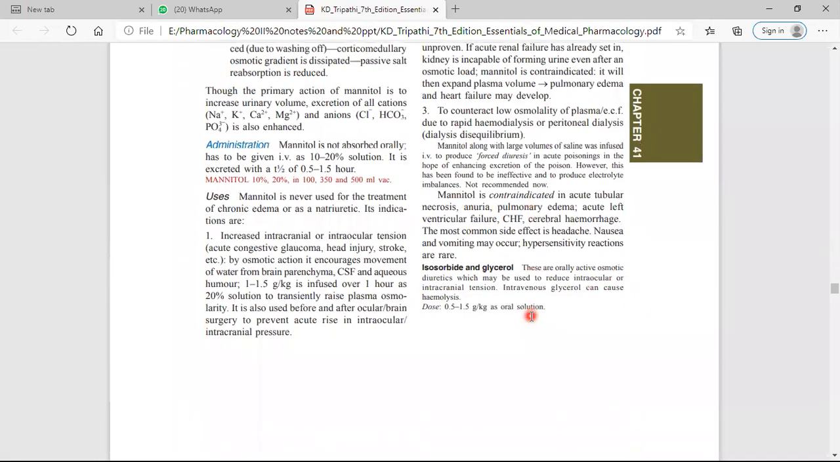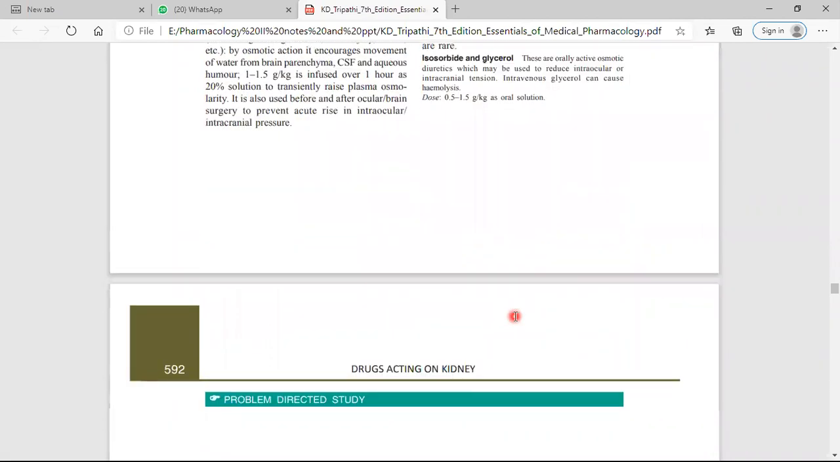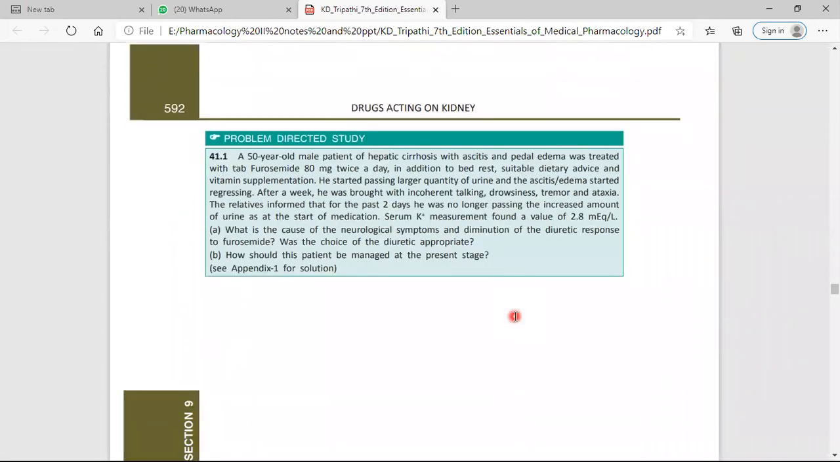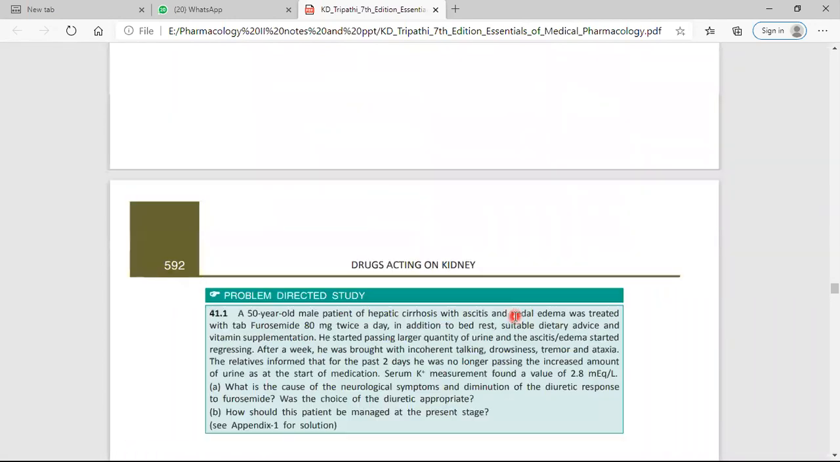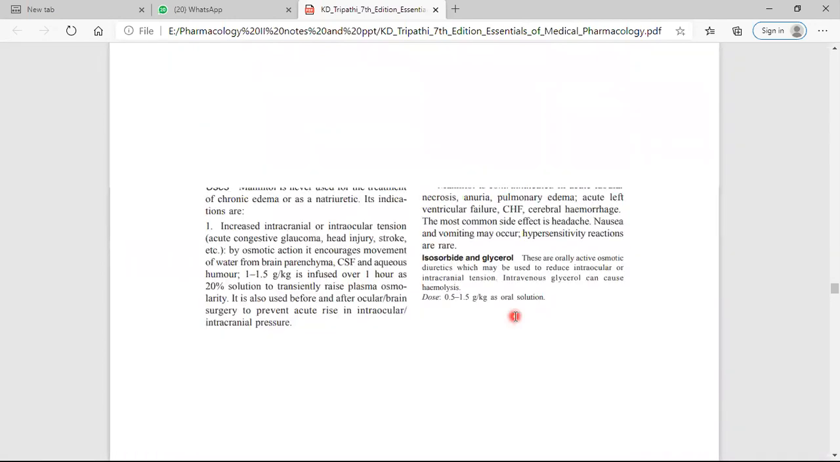Other drugs are isosorbide and glycerol. These are orally active diuretics, which may be used to reduce intraocular tension. So this is all related to your topic, diuretics. If you have any questions, you can ask now.